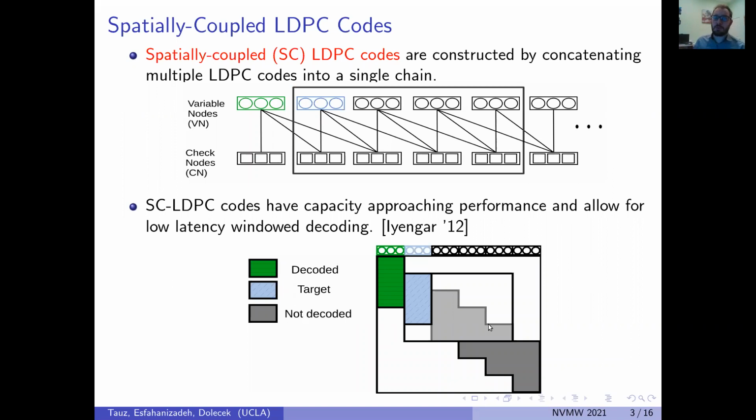As a reminder, window decoding works by performing belief propagation on the subgraph defined by the window, decoding a set of targeted variable nodes, and then moving the window one step along the chain. Note that we color code them as follows, where blue indicates targeted variable nodes and green indicates decoded variable nodes.